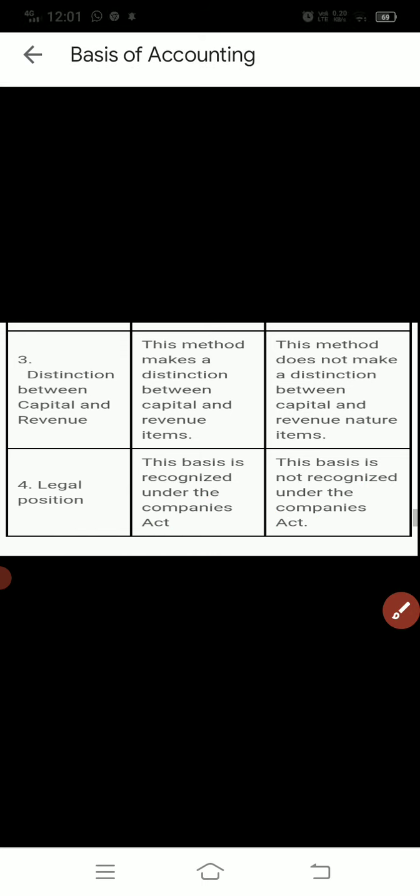Next is on the basis of legal position. The accrual basis is recognized under the Companies Act, and the cash basis is not recognized under the Companies Act 2013. So students, today we have discussed the basis of accounting. There are two bases of accounting, the cash basis and the accrual basis.